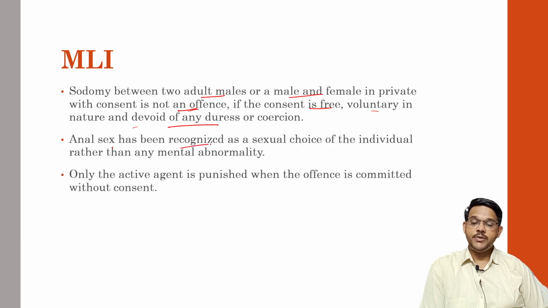Anal sex has been recognized as a sexual choice of an individual rather than a mental abnormality. And only the active agent is punished when the offense is committed without consent. So if it is done without consent, it is punishable. But if it is consented, then it is not considered punishable.